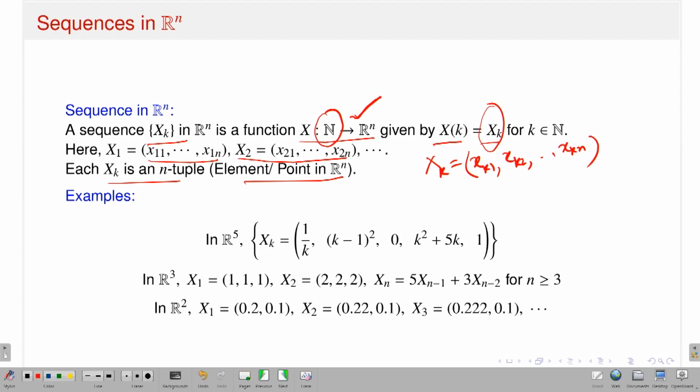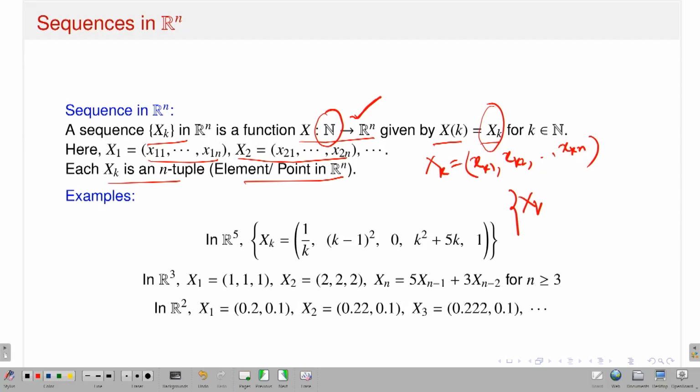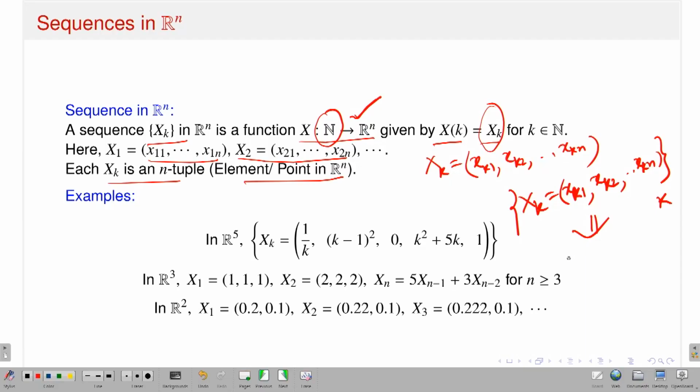Now what is more important, you should realize that when I am talking about the concept of a sequence xk in Rn, it induces corresponding component sequences in R. What does it mean? That means if I have a sequence xk, which is like xk1, xk2 up to xkn, in Rn, then this sequence in Rn induces n component sequences in R. So that is capital Xk, and this is small, so I can have the sequences small xk1 up to small xkn.